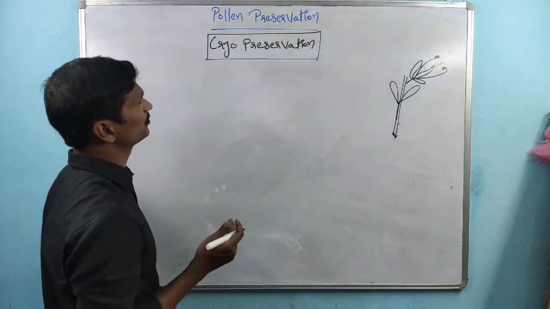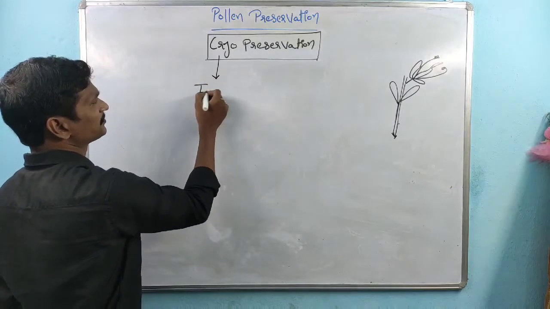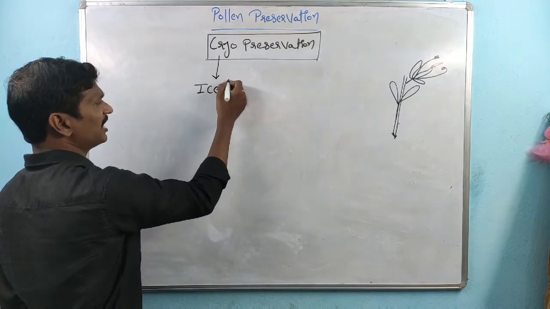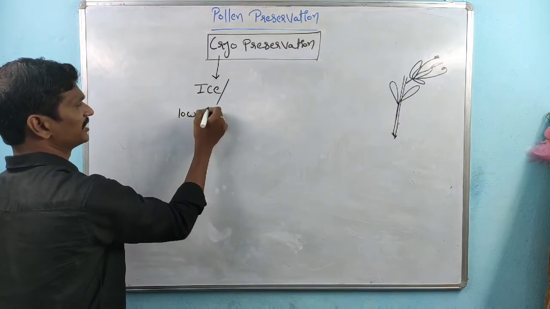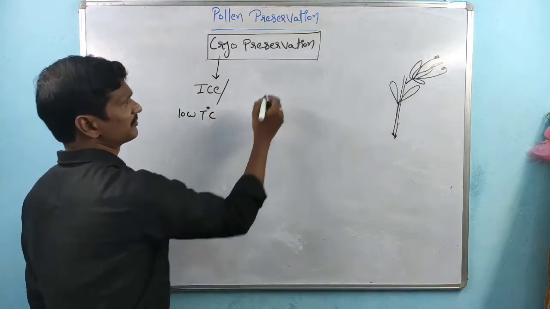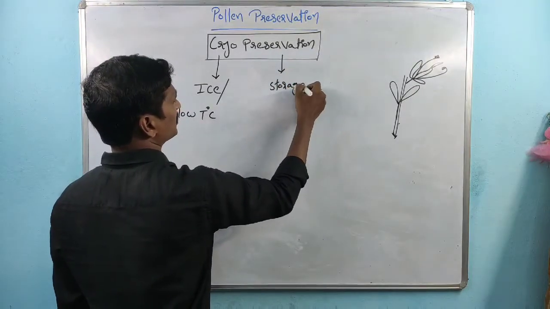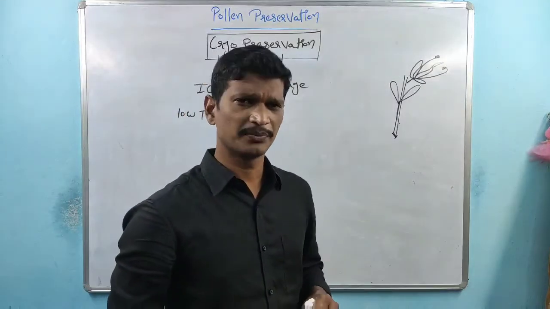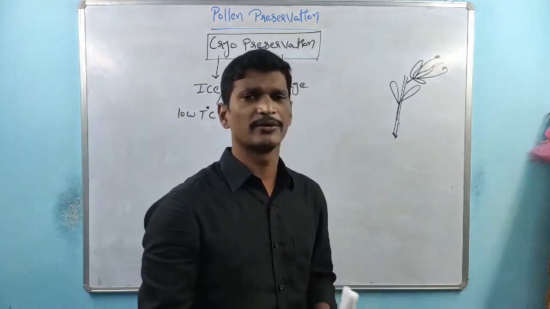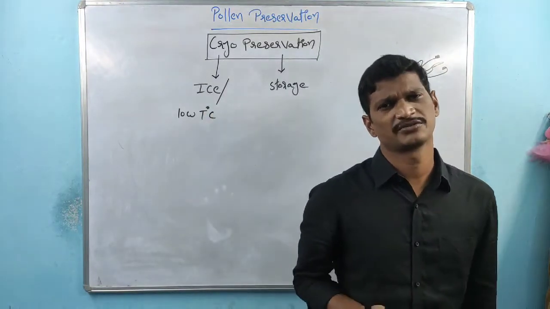What is cryopreservation? Cryo indicates ice or very low temperature, and preservation is nothing but storage. So pollen grains are preserved at low temperature, within the ice.